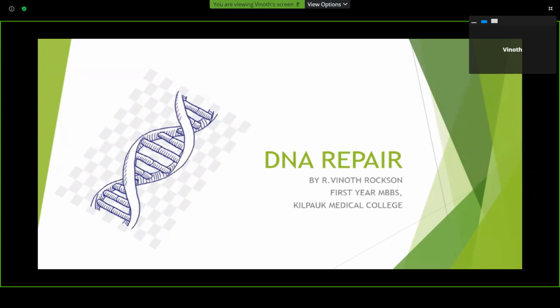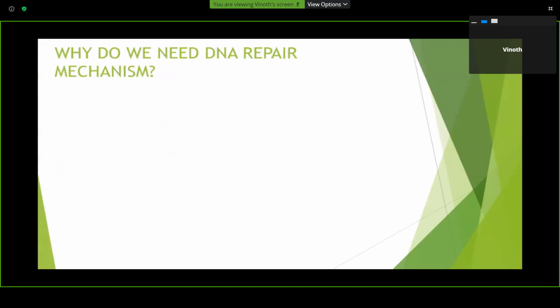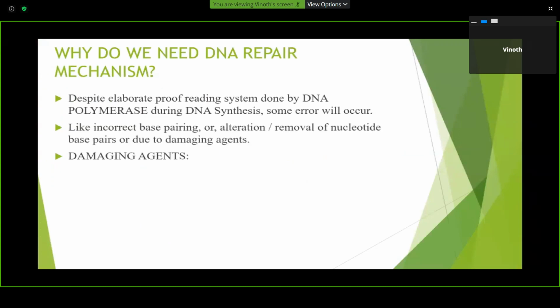Okay, my topic is DNA repair. So first, why do we need these DNA repair mechanisms? Ma'am has explained that DNA proofreading is done by DNA polymerases. In spite of that, errors may occur, like incorrect base pairing, alteration or removal of nucleotide base pairs, or damage due to damaging agents.